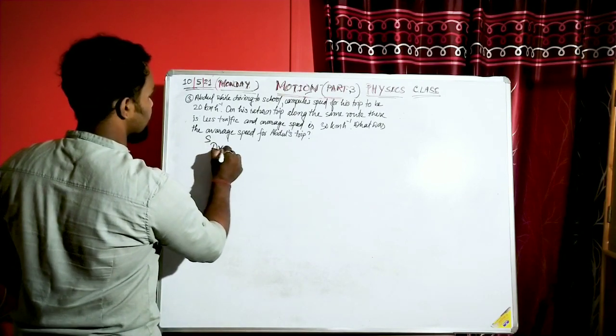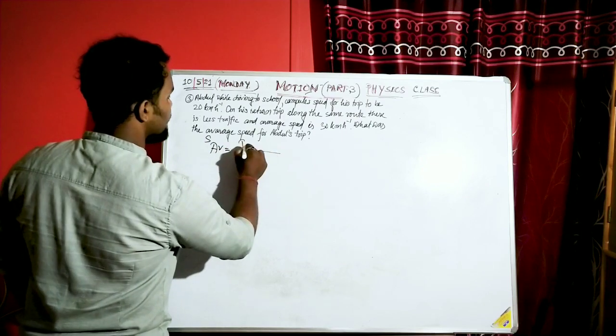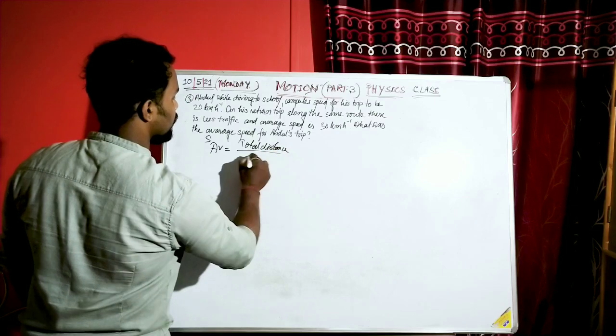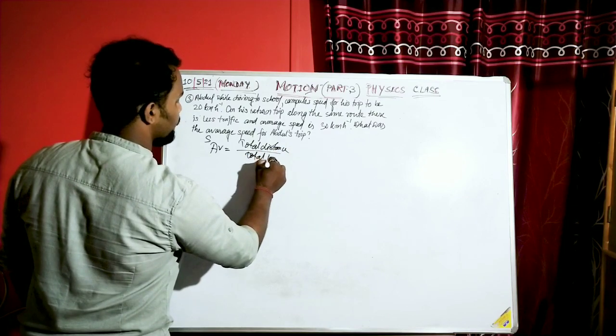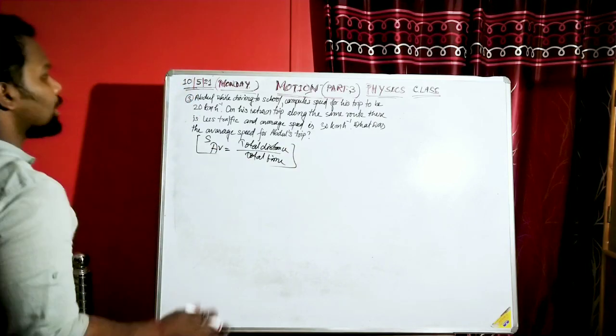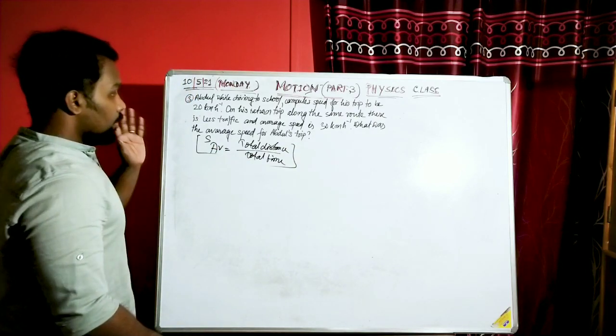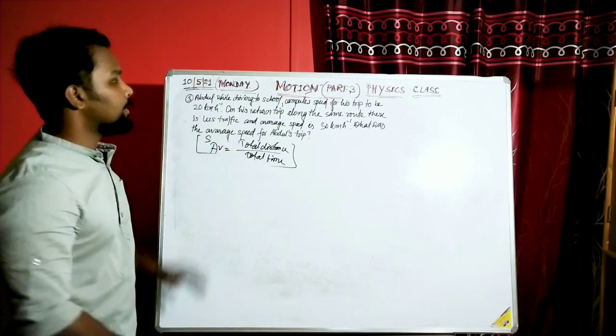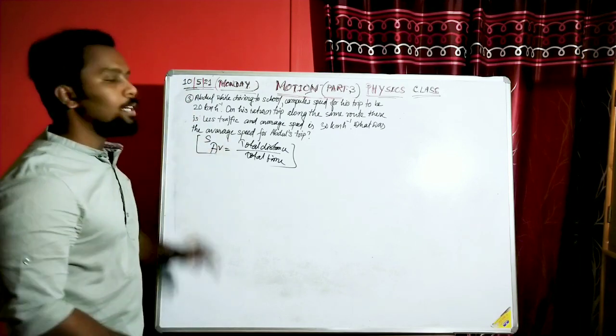The average speed, S_av, was total distance by total time. This was the main formula, right? Total distance by total time. Now for the whole trip, we do not know the total distance, and we do not know the total time.